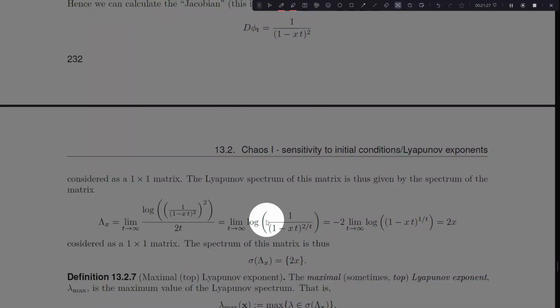If I simplify that, with properties of logs, my 2t can come over here as a 1 divided by exponent. So I'm going to be taking this to the 1 over t power. One more log rule pulls out a negative 2. And I actually have 1 minus xt to the 1 over t.